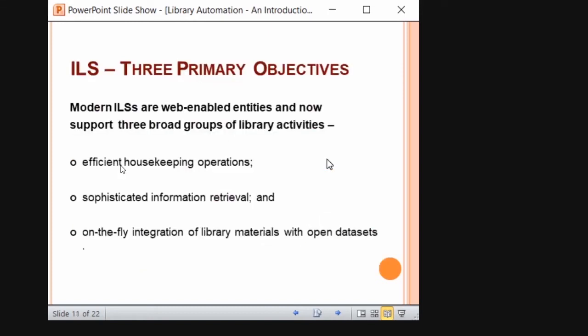The ILS has three primary objectives. So I will refer to ILS hereafter. I will not tell the expansion. ILS is Integrated Library Systems. ILS has three primary objectives. Efficient housekeeping operations, that is true. And sophisticated information retrieval. What do you mean by sophisticated?